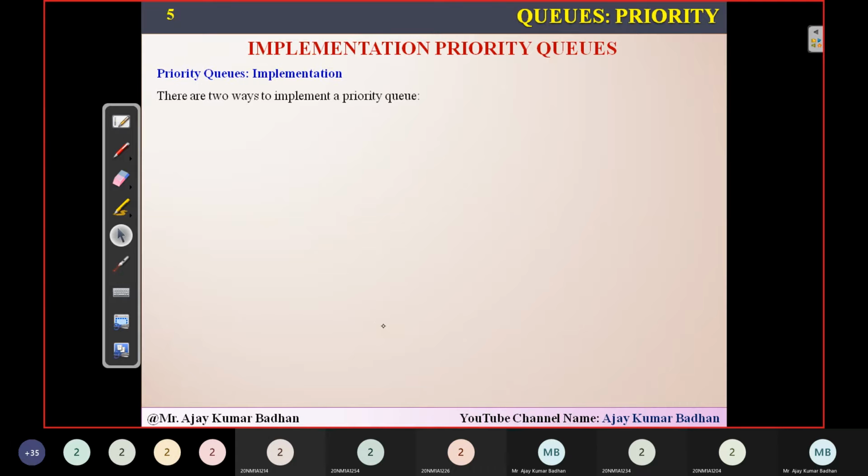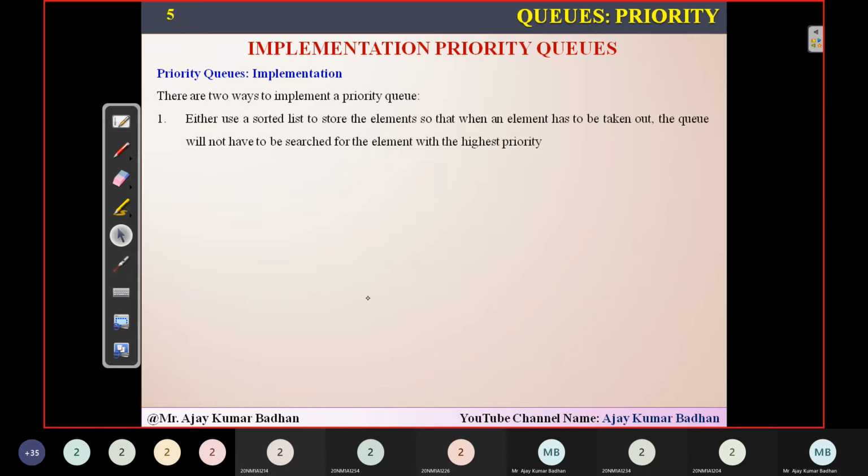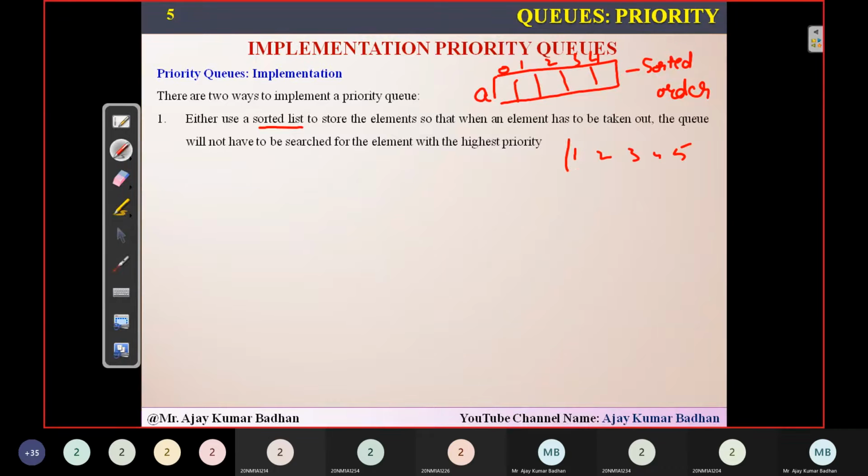So how can we implement priority queues? Basically there are two ways of implementation. First, we will use a sorted list. Whenever you insert elements into the array, you insert them in a sorted order. Sorted order means small to big. Suppose 1, 2, 3, 4, 5. This is a sorted order, right?